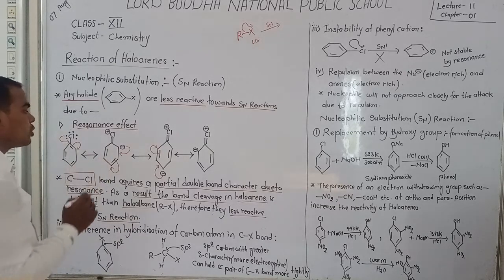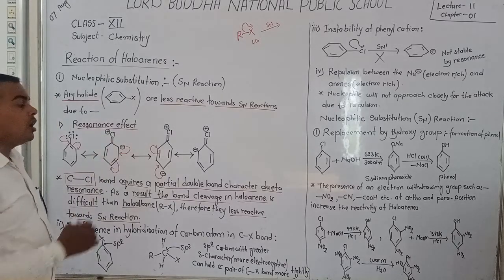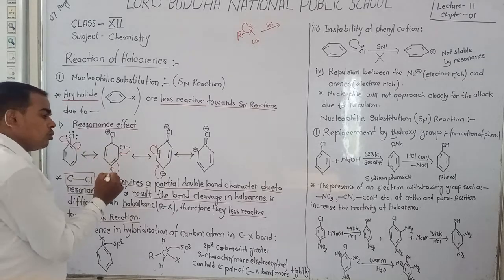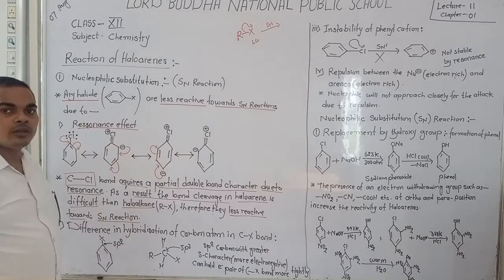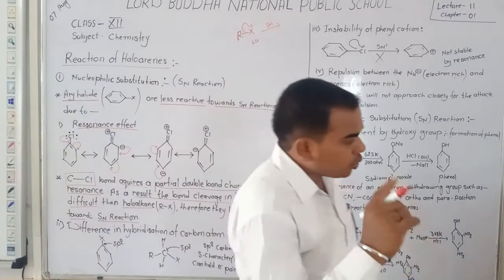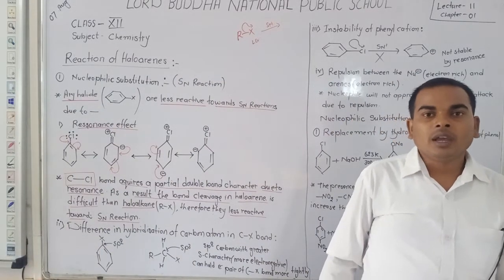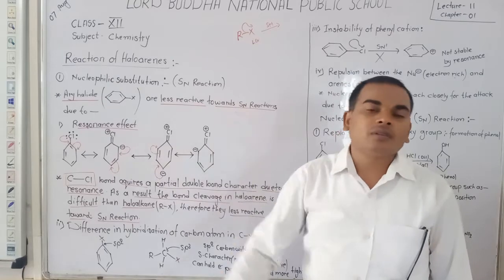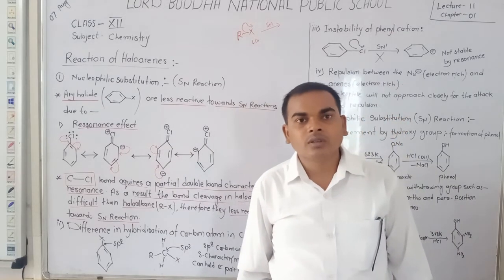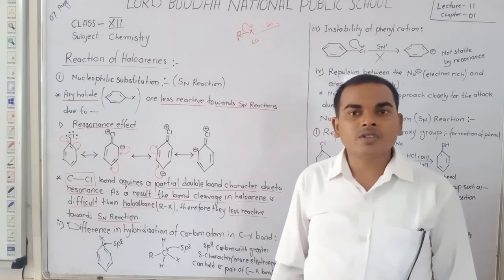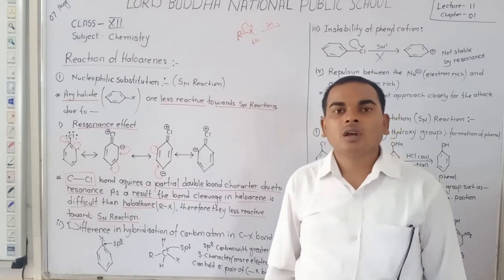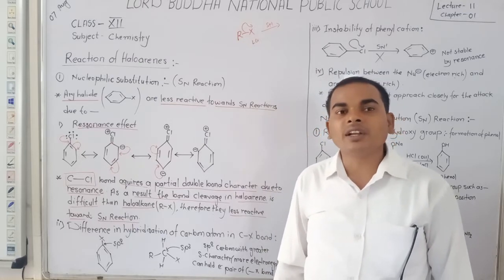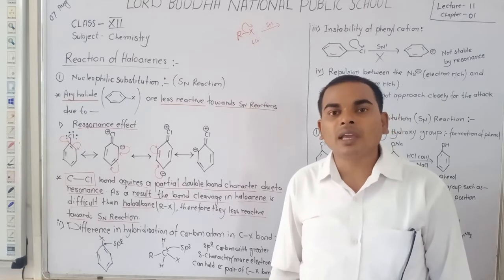It is because of the double bond character, which is acquired due to resonance. Dear student, always remember, due to resonance in haloarenes, there is a partial double bond character between carbon and halogen, and this is the reason that haloarenes are less reactive towards SN reaction as compared to haloalkanes.